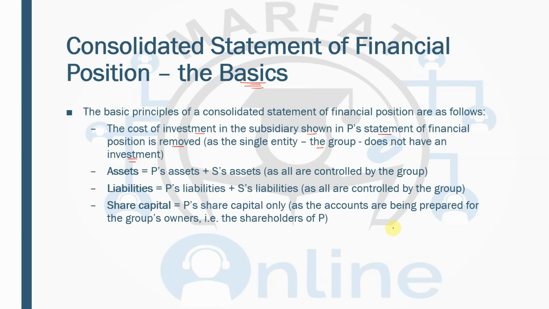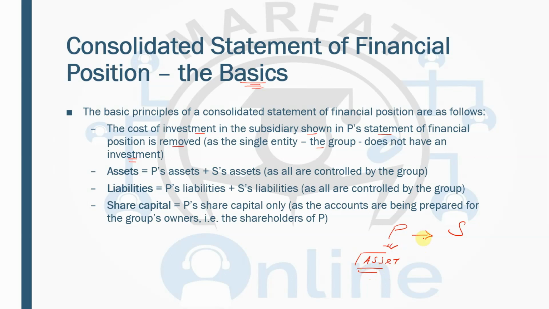Remember one thing, when the parent makes an investment in the subsidiary, in the individual books of the parent, that investment is recorded as an asset. This can be clearly understood by the concept that if one company buys the shares of another company, for the acquirer that is going to be a financial asset, and for the acquiree whose shares are acquired, that will be equity.